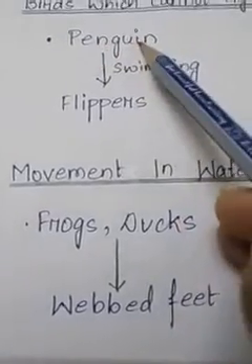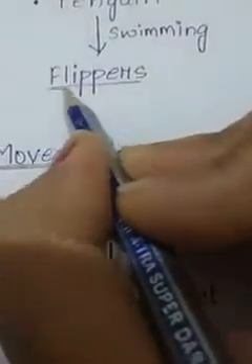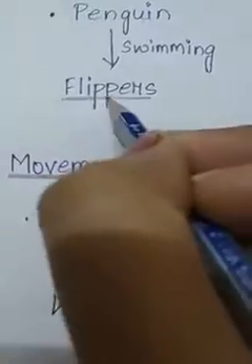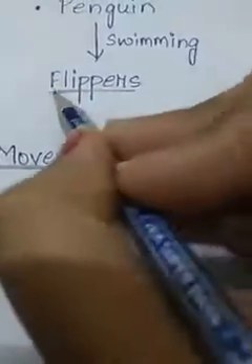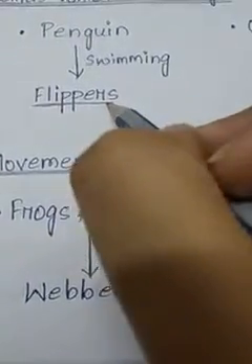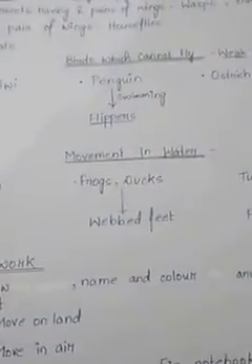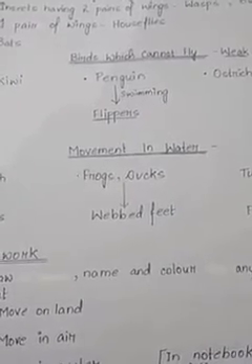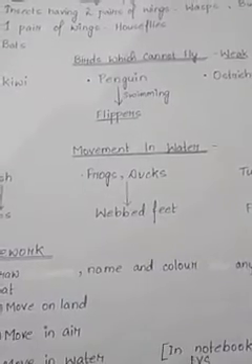You know, penguins, they have a special organ. Those are called flippers. Flippers. F-L-I flea, F-L-I-P flip, pers, P-E-R-S, flippers. So penguins, they have flippers which help them to swim in water. Can you tell me, students, in which area or in which part of the world you can find a number of penguins? Yes, the area covered with snow.